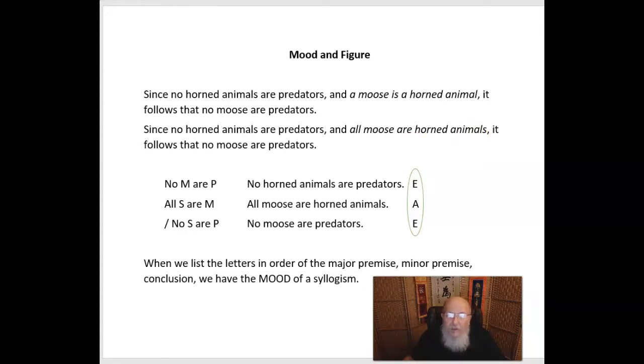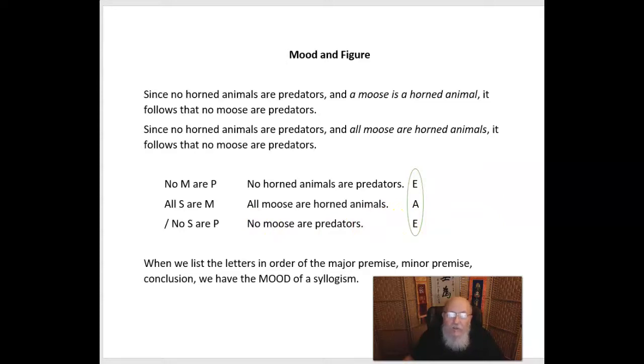If we then put it into standard form, major premise, minor premise, and conclusion, we get its universal form: No M are P, all S are M, no S are P. We could list the types of statements these are. No horned animals are predators is an E, all moose are horned animals is an A, and no moose are predators is an E.